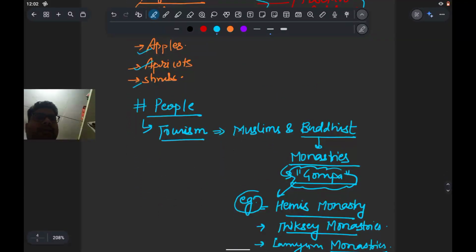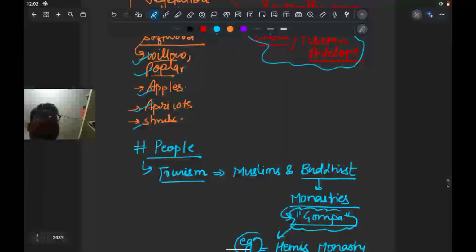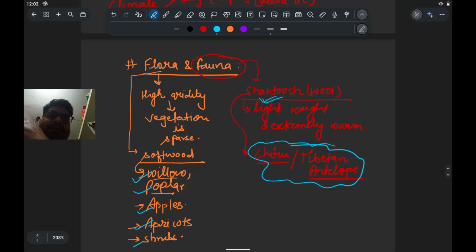And here the people mainly prefer the tourism, and from tourism they earn the money. And these are the most important tourist places like monasteries. These are known in the local term as the gompas. Some example. So this is all about the desert, the life in the desert.